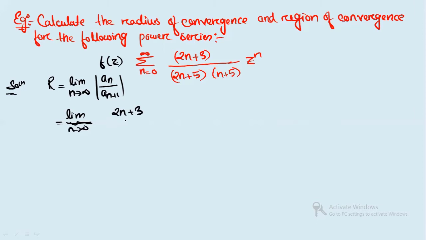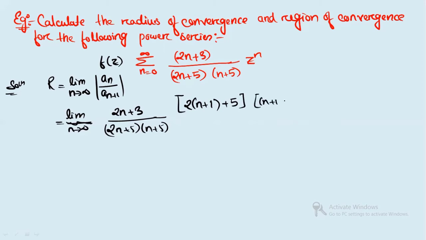The nth term will be this only, 2n by 2n plus 5. This is the coefficient, and n plus 5. When you see n plus 1, this will become 2n plus 1, right? I'm writing the denominator above. So 2n plus 1, 5, right? Again you will have n plus 1 plus 5, and in the denominator this will get reversed now, because the n plus 1 term's coefficient is in the denominator, so I've written it here.